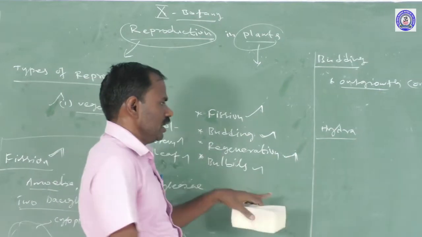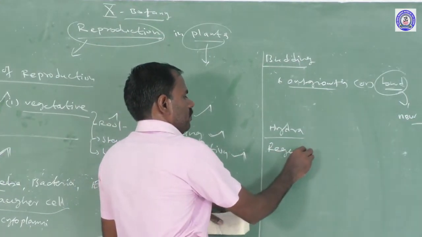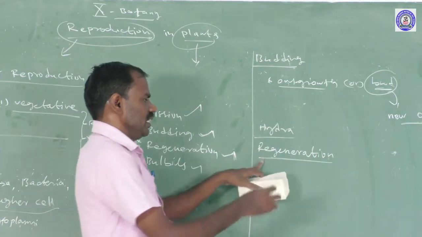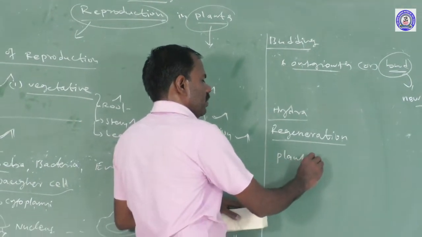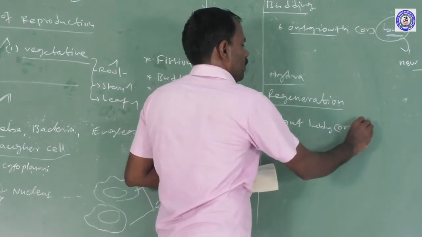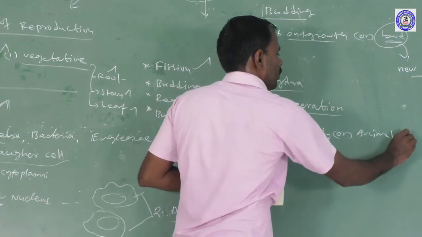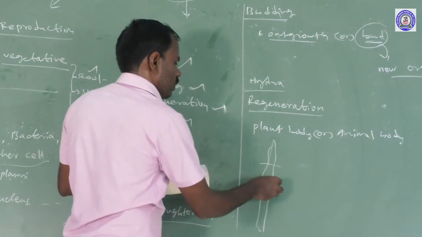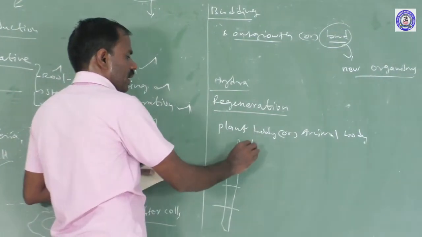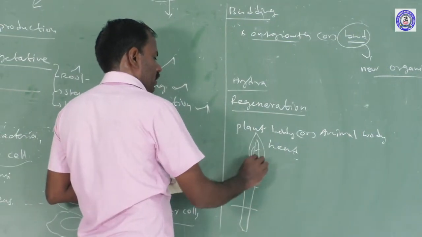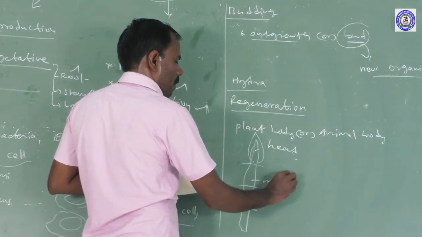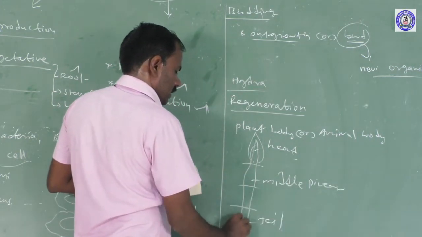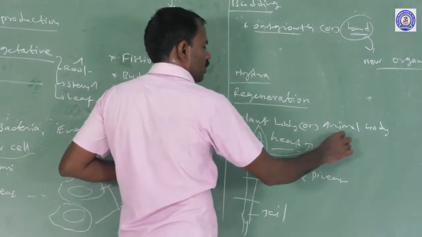The second one is regeneration. Regeneration is in the plant body or animal body. The entire organism may be cut into small pieces, such as head, middle pieces and tail. Any organism may be cut into small pieces, and each develops the entire organism.